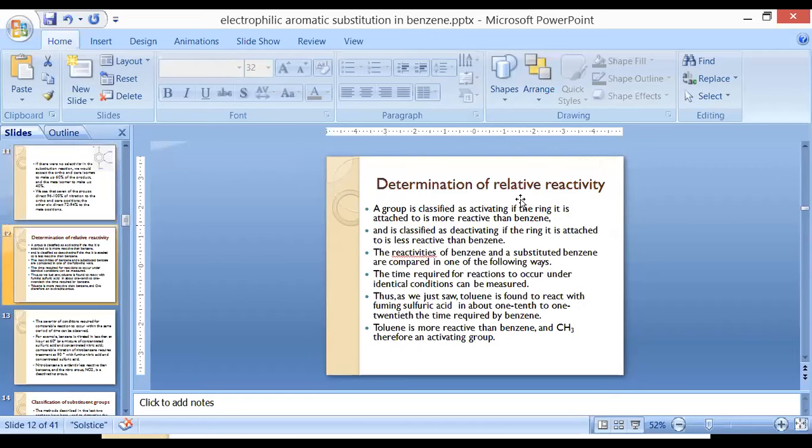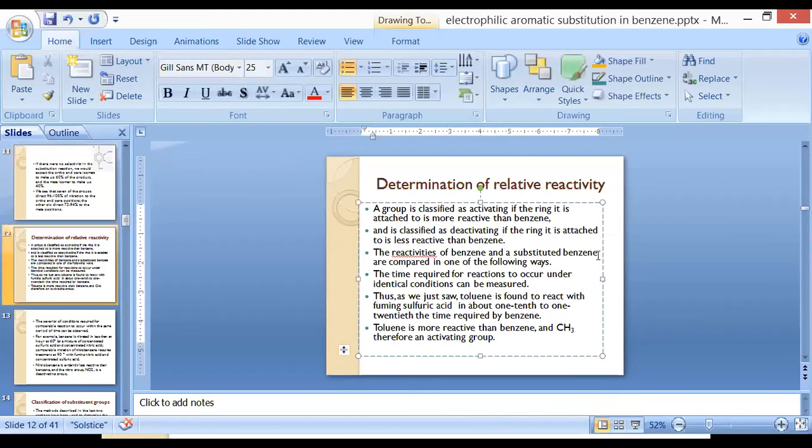Now how can we determine the reactivities of those functionalities, or the reactivities of these positions, ortho, meta and para? A group is classified as an activating group. This we have already discussed. A group which makes the ring active, we can call an activating functional group, which converts the ring to be more reactive than benzene. A compound which will deactivate the benzene ring, we can categorize under the less reactive than benzene.